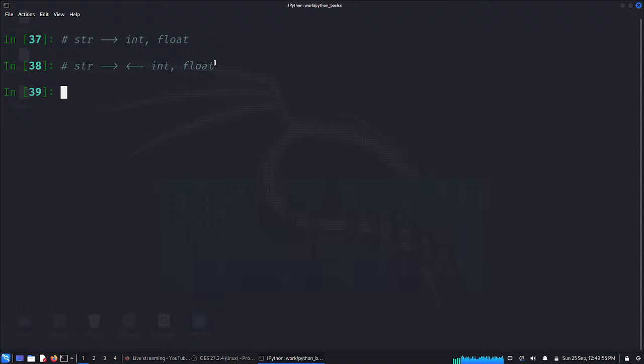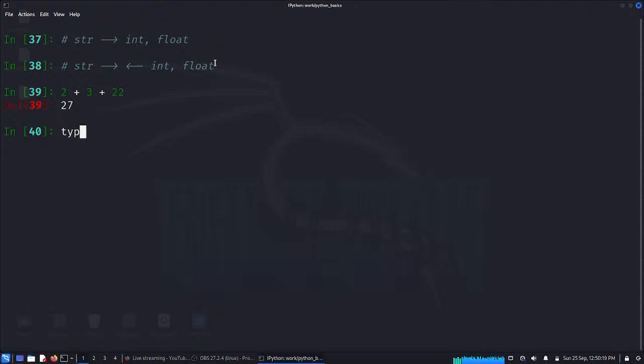In a similar way, suppose I have an integer object, and say I have like 3 plus, and this of course gives me an integer output.